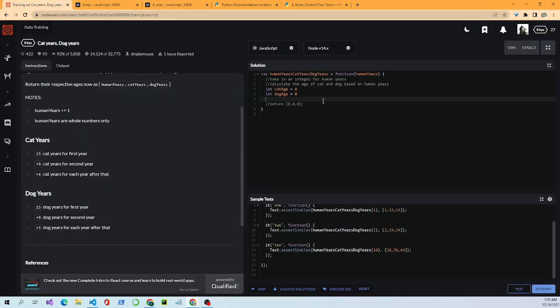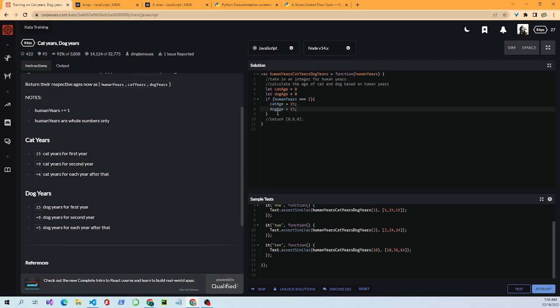So what we want to do is: if human years equals 1, we'll do cat age equal 15, dog age equal 15.